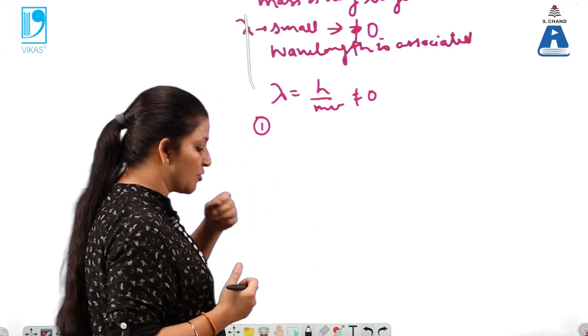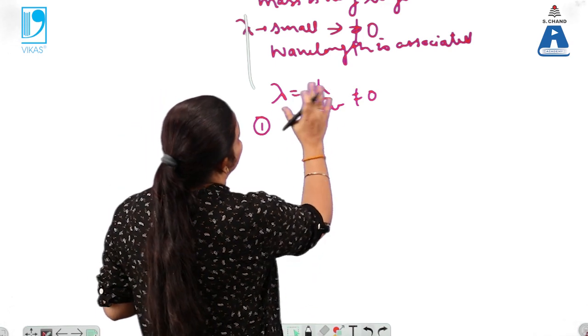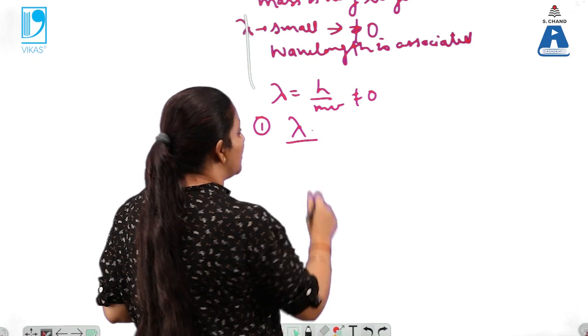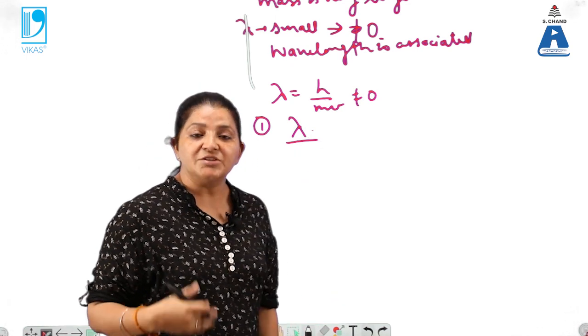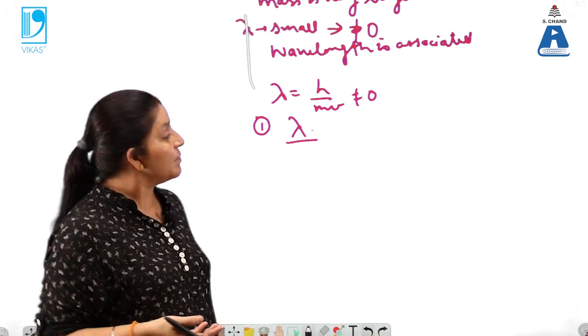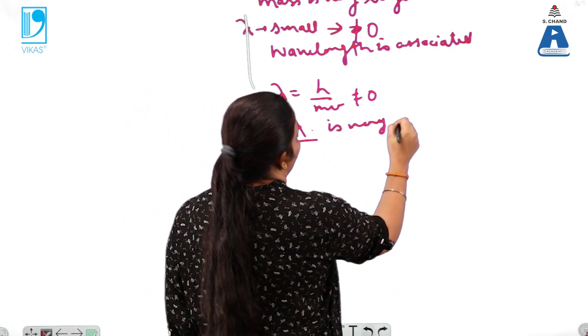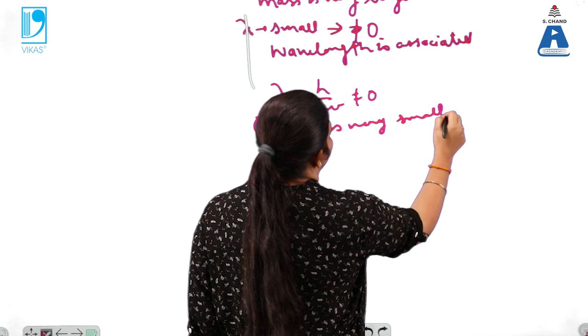It is similar here: lambda is associated with each and every material body, but it is very small and non-zero.